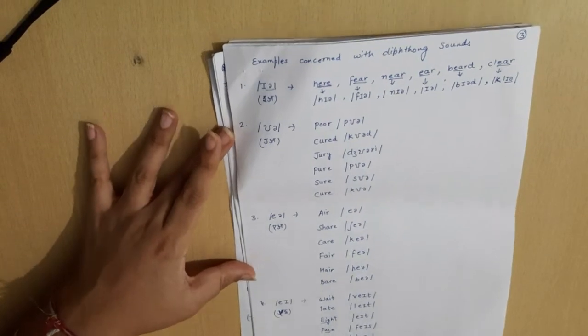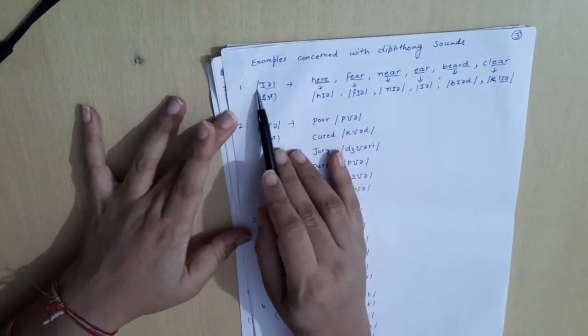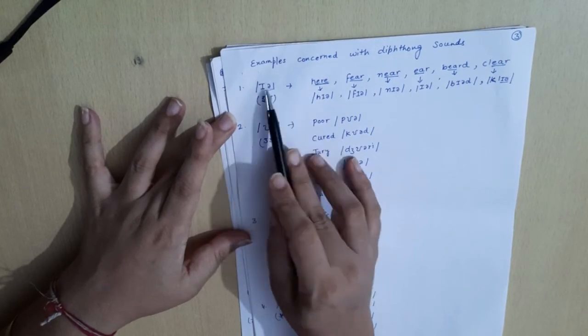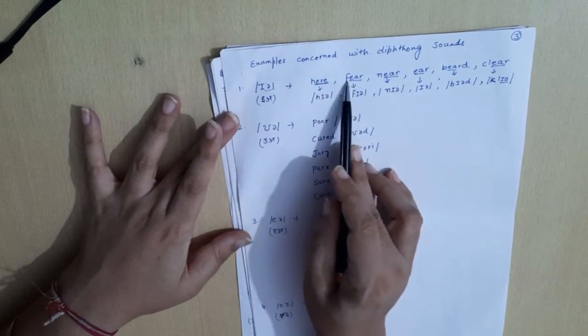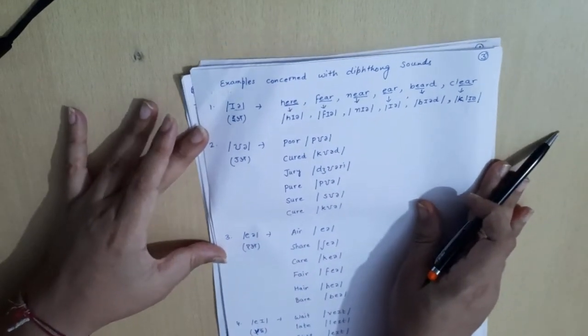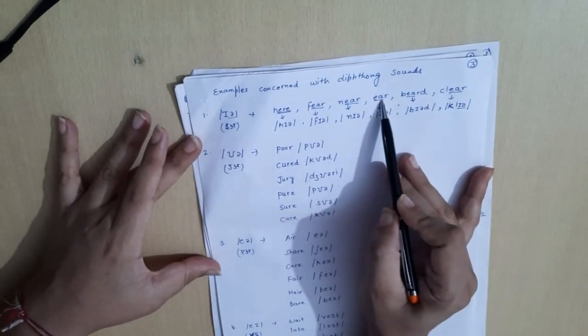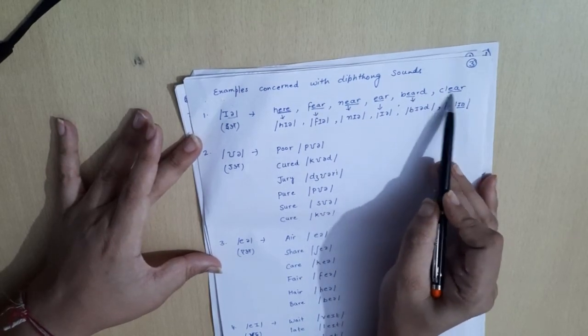Now the examples associated with the diphthong sounds. First one is ear. The examples are hear, fear, near. Then beard, clear.